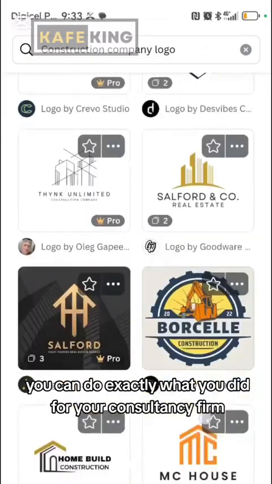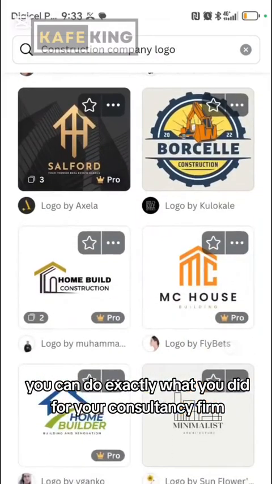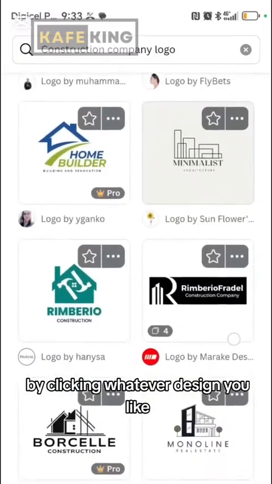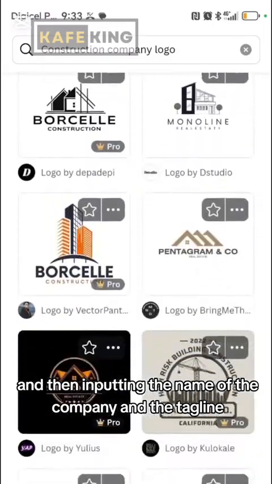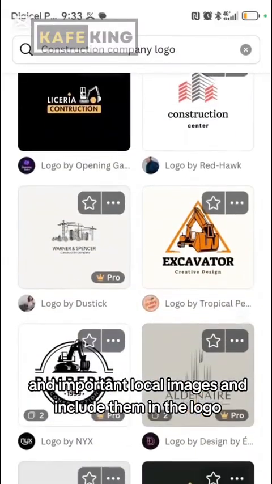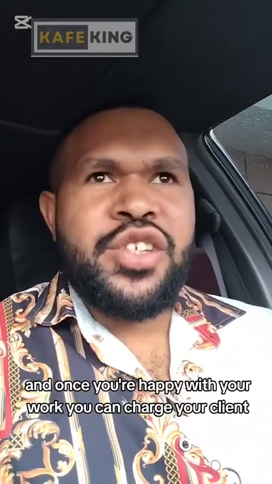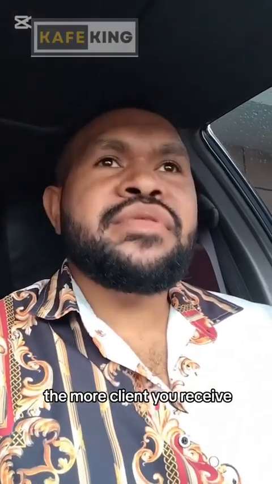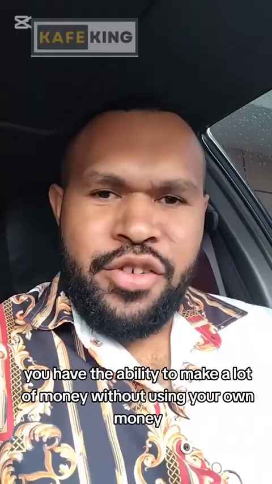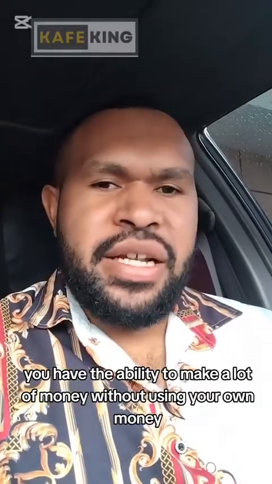You can do exactly what you did for your consultancy firm by clicking whatever design you like and then inputting the name of the company and the tagline and importing local images and including them in the logo. And once you are happy with your work, you can charge your client. The more clients you receive, you have the ability to make a lot of money without using your own money.